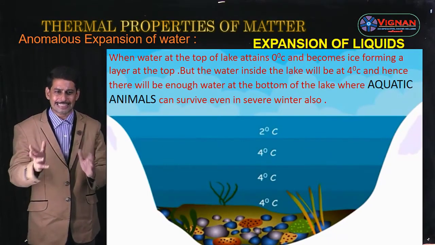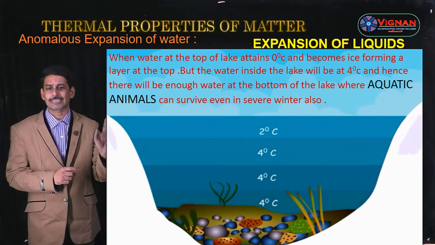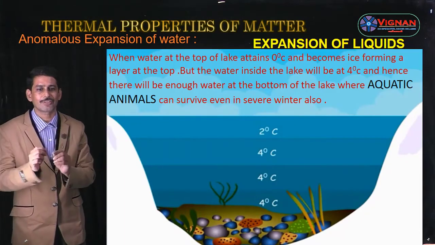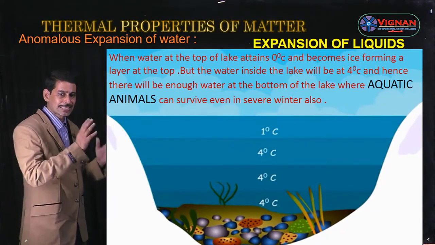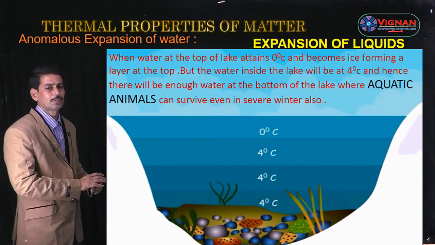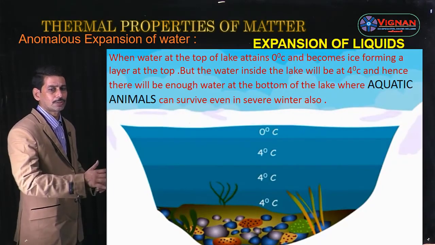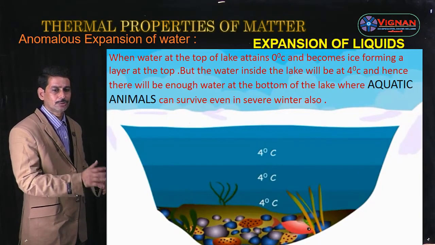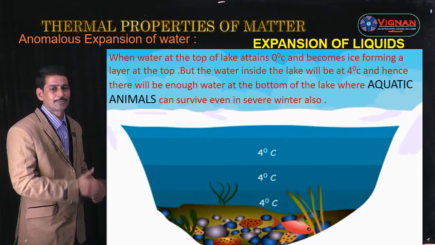The greatest advantage of anomalous expansion of water is that aquatic animals can survive even in severe winter. So this is the greatest advantage of anomalous expansion of water. I think you can understand clearly the significance of anomalous expansion of water